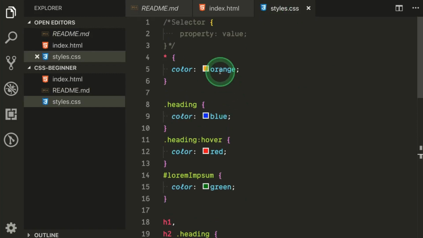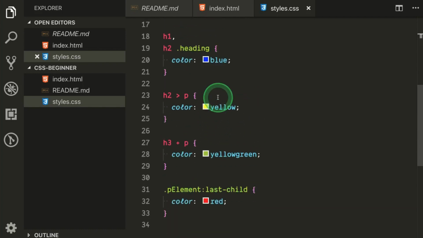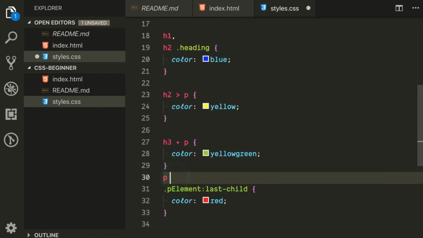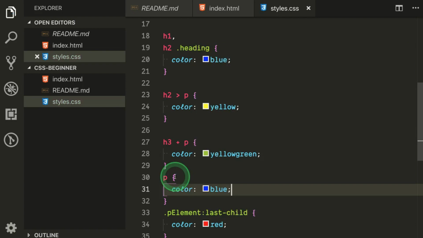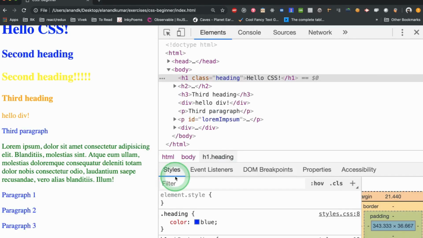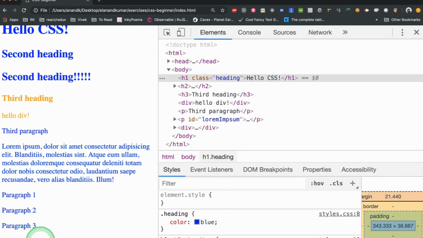The last one is important. Here, orange is defined at the root level. Then let's define p again, and say color blue. Let's see what happens first, and then we'll see the important tag. Now you see all the paragraphs get the blue color, but this last child is still getting the red color. But if I add important here, what will happen? Let's see. Oh, you see this one also gets the blue color.